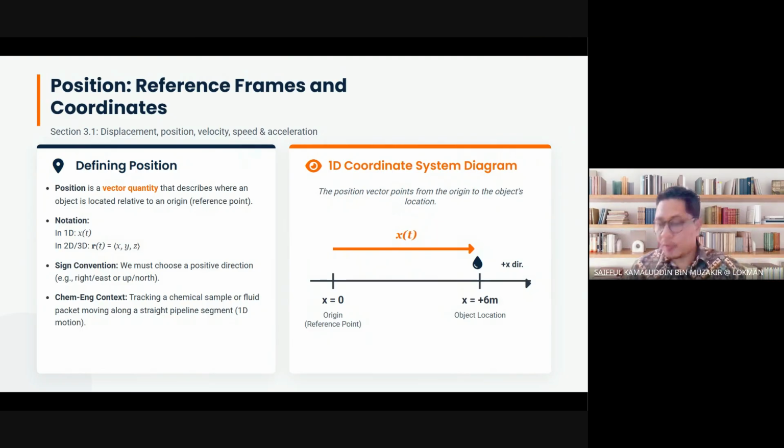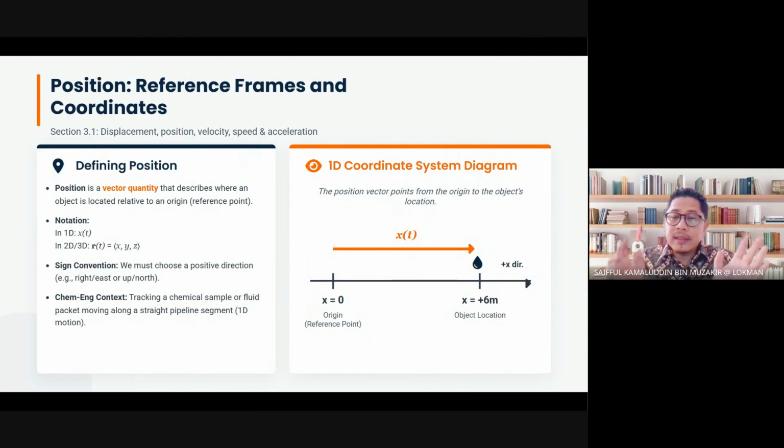Plus 6 meters. So people know, oh, this object has moved to the right 6 meters. Why to the right? Because it's the x coordinate. X coordinate means left or right only. So if it's plus 6 meters, x coordinate, it means it has moved to the right about 6 meters from the origin. As simple as that. So if I wrote x equals negative 6 meters over here, it means that the object has moved to the left 6 meters from its origin.